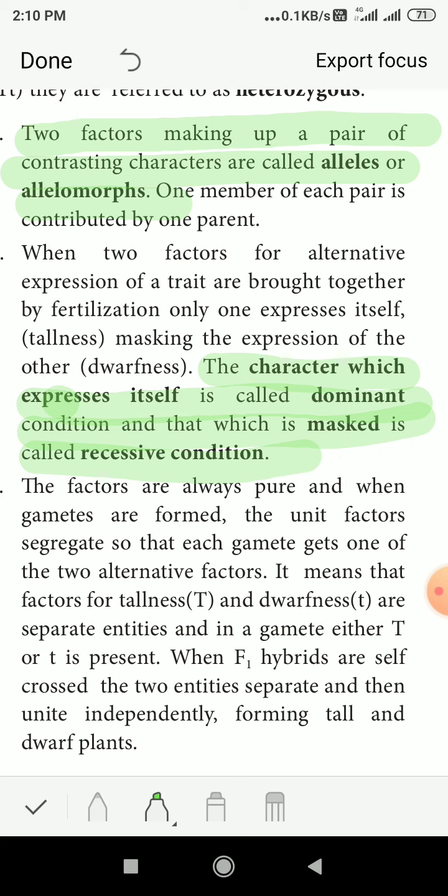When F1 hybrids are self-crossed, what will happen? The two entities separate, both the tallness and dwarfness, and then unite independently. After that, in the F2 generation, they unite together, forming tall and dwarf plants.